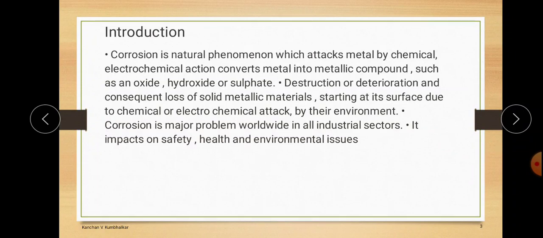What is the need to study corrosion? Metals are very precious and very important nowadays, and they are present everywhere. If metal is used everywhere and it slowly deteriorates and is destroyed because of the environment, then it is hazardous for human beings and the atmosphere. Hence, corrosion is the most important topic, and preventing it is the most important thing. So corrosion has been introduced as a means of prevention of corrosion.